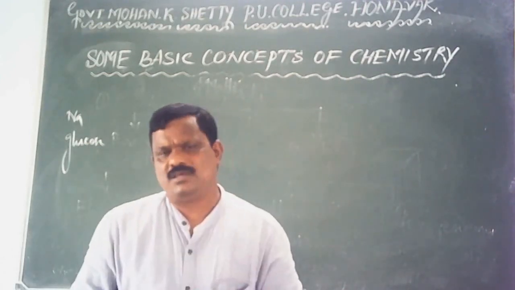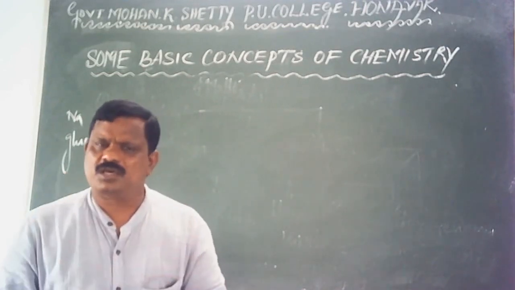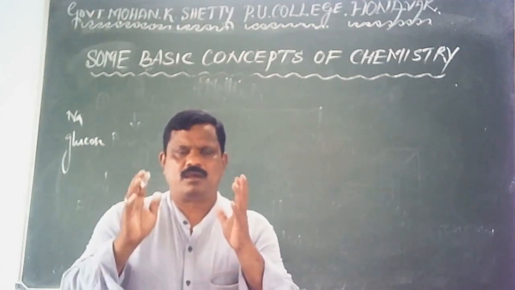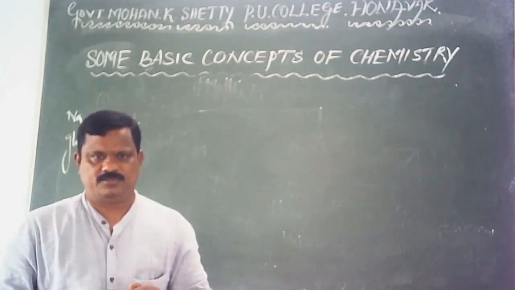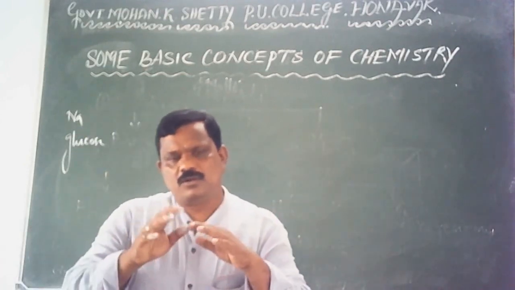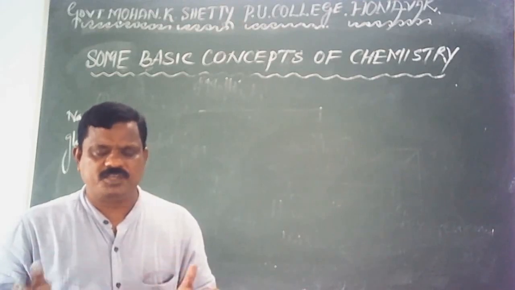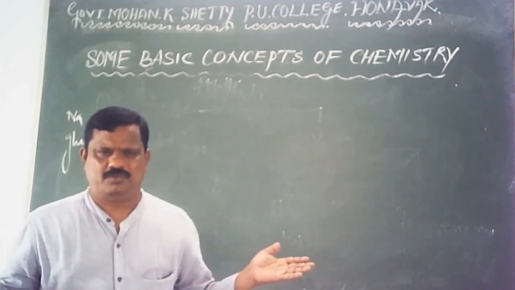Then what is a mixture? A mixture is a matter consisting of two or more pure substances. So, a mixture usually contains two or more pure substances. Here in a mixture, pure substances may be present in any ratio.